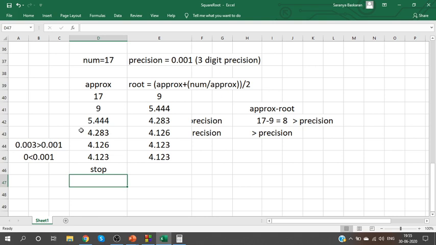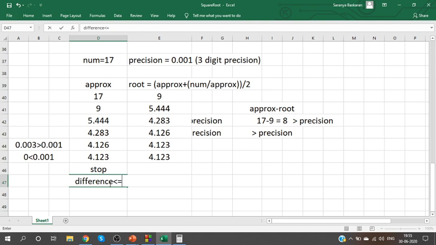I hope the algorithm is clear. Initialize, calculate the formula, then move the values, calculate, move the value, calculate. Repeat this process. When will you stop? When the difference becomes less than precision, or equal also. If you reach that exact precision, you can stop.